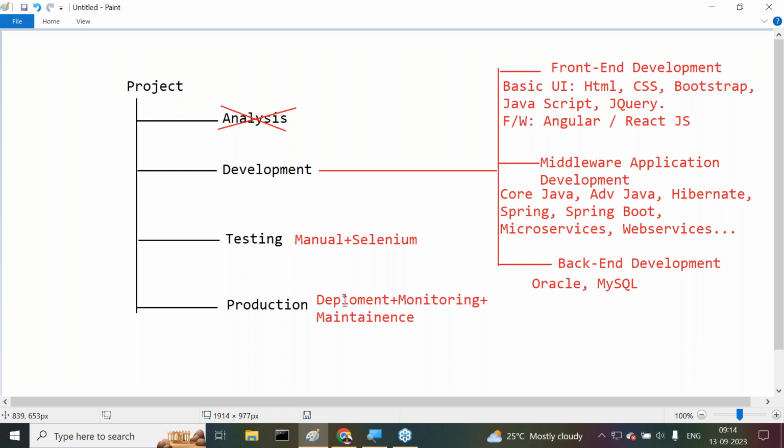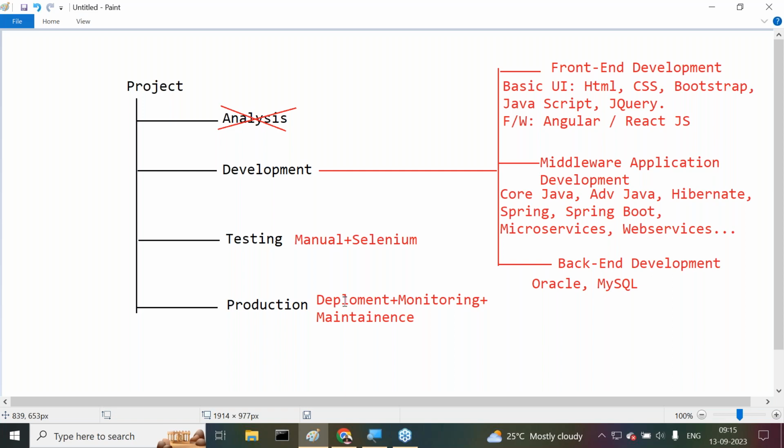For example, Facebook is available. If Facebook is down one time, it's okay, I accept it. But if every day for half an hour it is down, nobody will go and use that Facebook. That's a maintenance problem. Proper maintenance is not available. Proper monitoring is not available. So nobody will go for that. Business is going to be down. Because of that reason, deployment is important, monitoring is required, maintenance is also required. Properly we have to provide.